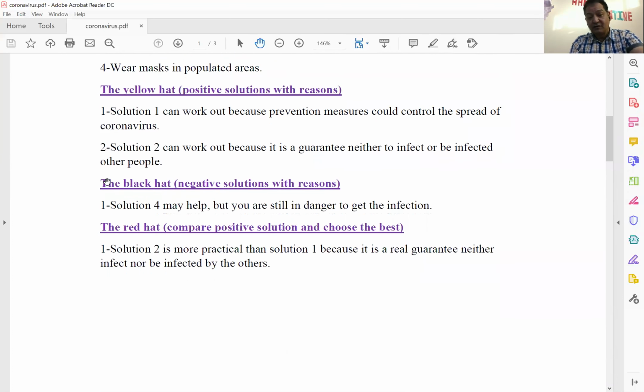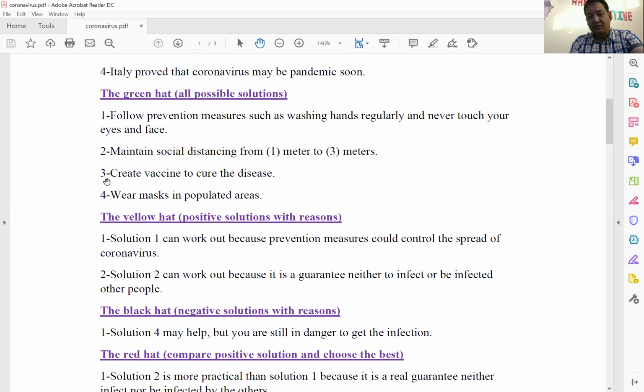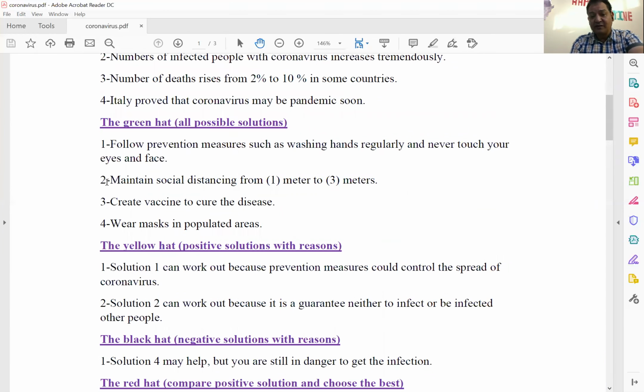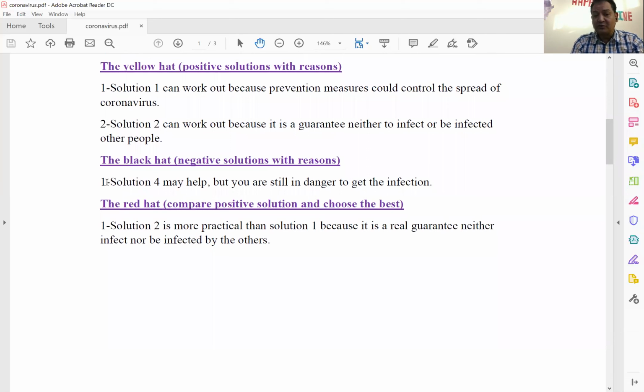This solution can work out, but you have to say why. Solution one can work out because prevention measures could control the spread of coronavirus. Also, solution two. Let's go back to solution two. What is solution two? Solution two was maintain social distancing from 1 meter to 3 meters. Also, solution two can work out because it is a guarantee neither to infect nor be infected by other people.